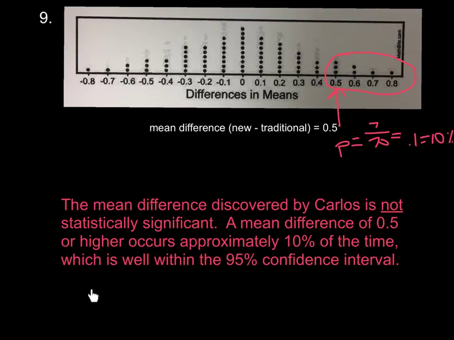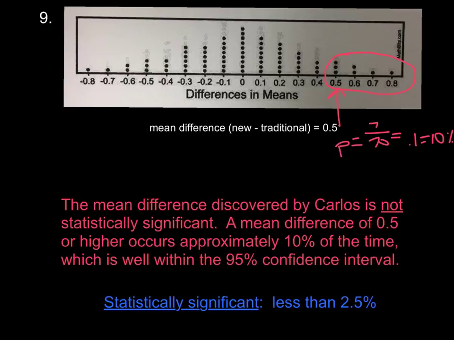And just a side note, in order to prove that something is statistically significant, you want to prove that it occurs less than 2.5% of the time. Because if this in here is the middle 95% of our information, then the outer 2.5 and 2.5 that fall out here add up to make that remaining 5%.